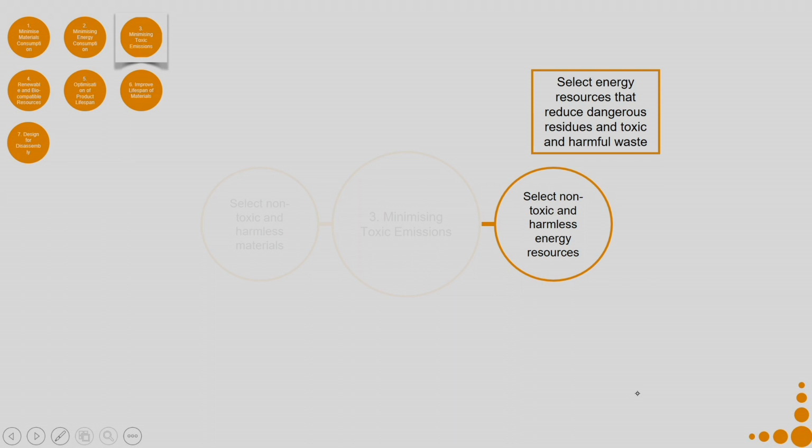Or say for example, you are generating power through nuclear sources, there are again chances of toxic emissions or toxic waste. But say you generate your electricity using solar power or wind power or tidal energy, there is no chance of residue or toxic and harmful waste. Select energy resources that reduce dangerous emissions during pre-production, distribution as well as usage.